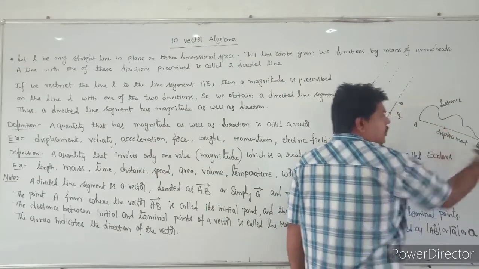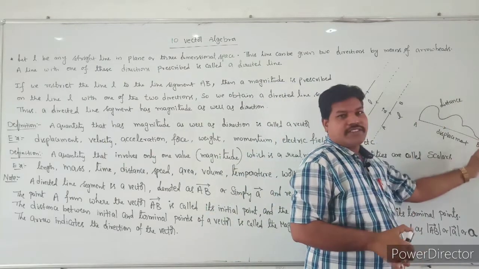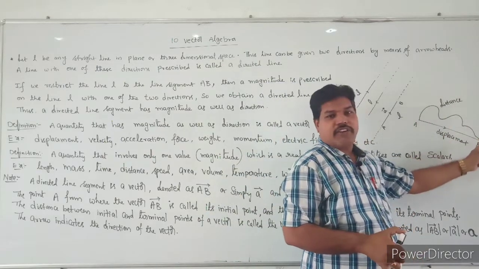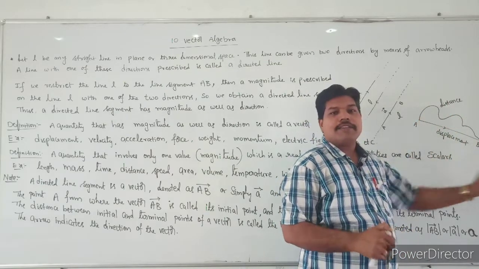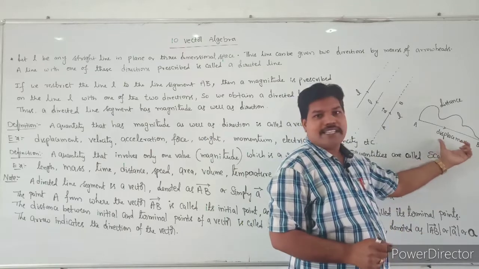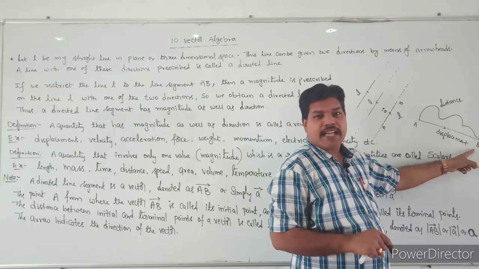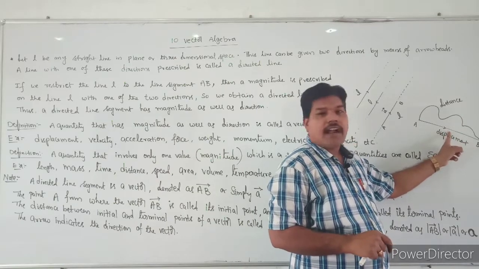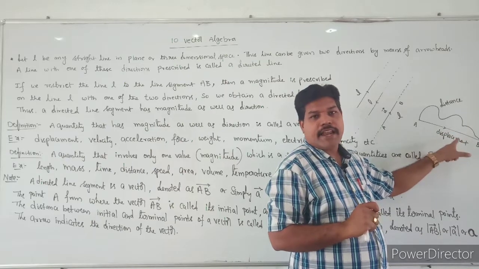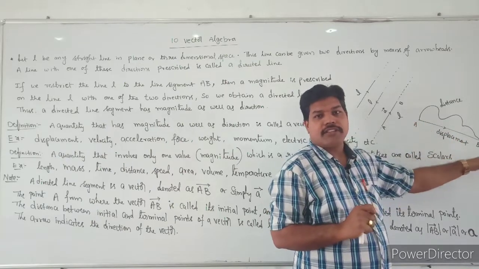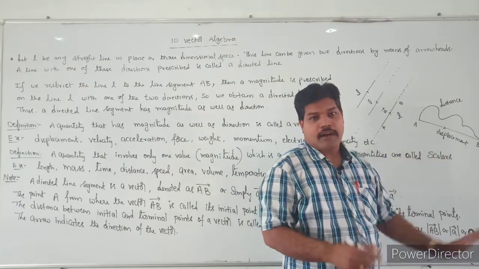The shortest path is called the displacement. You can take any distance, you can move in any direction and reach B, but that is called a distance. If you reach B by the shortest path, that is called the displacement. So here AB is the displacement. It has a magnitude as well as a direction. AB is the magnitude, and the direction starts from A and ends at B. Since it has both, this displacement is called a vector.